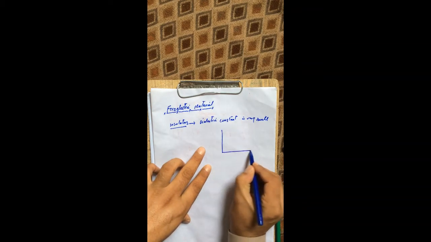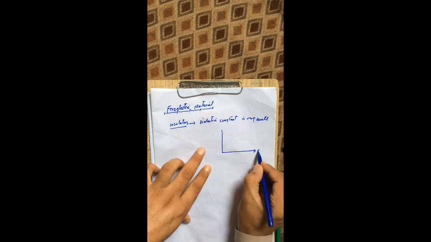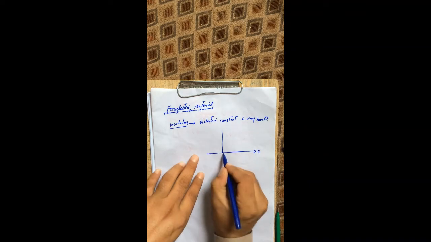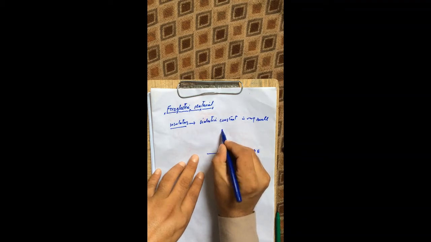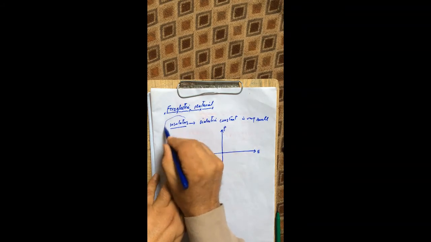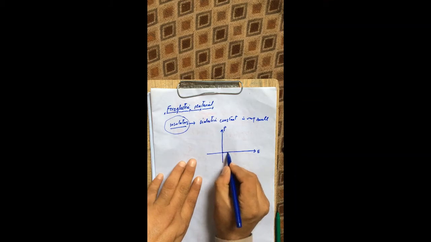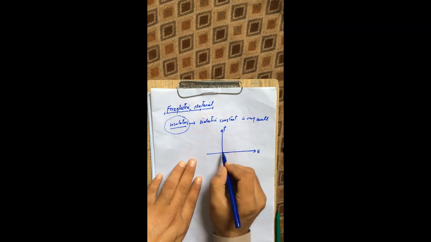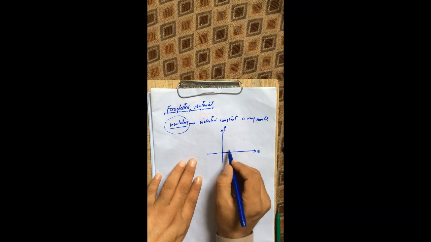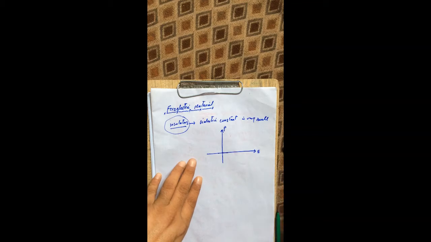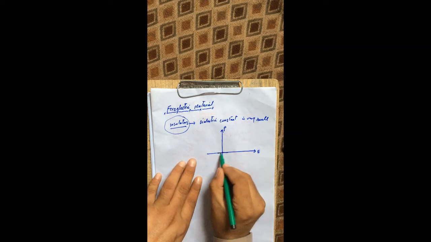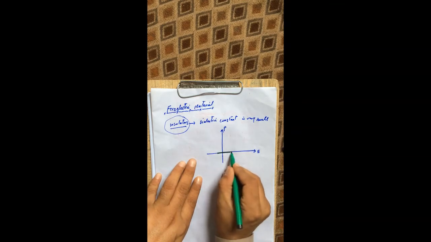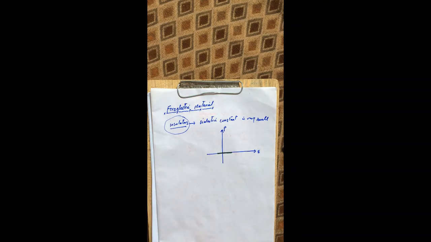Let's suppose this is my electric field and this is the polarization of the insulator. As I increase the electric field, there will be zero polarization in the material. This is the case of insulators.